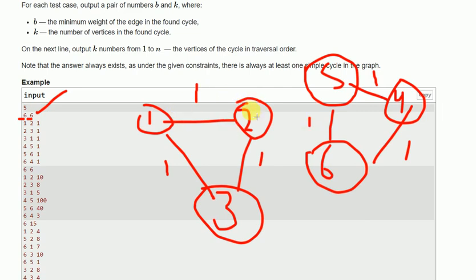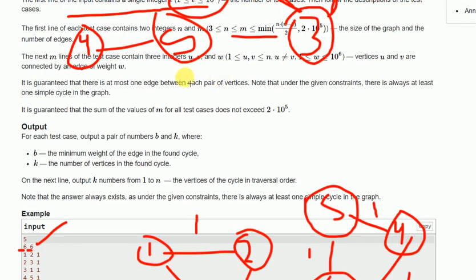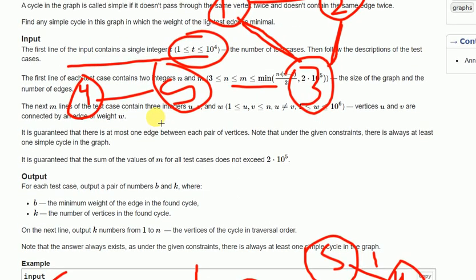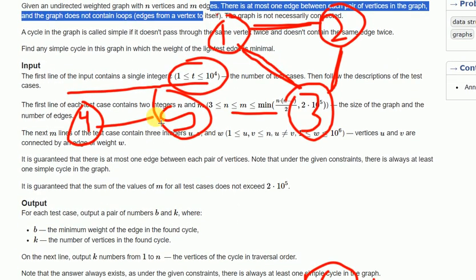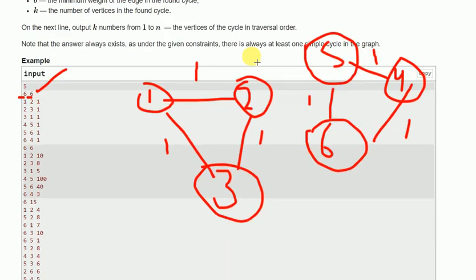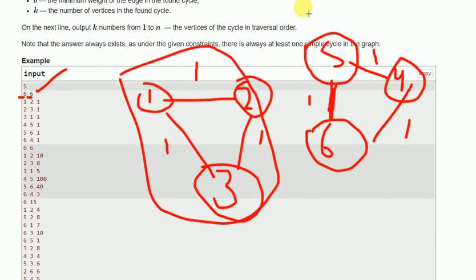So we have to choose a cycle which has the minimum weight. Find a simple cycle in which the weight of the lightest edge is minimum, that is, the cycle which has the minimum edge weight. So in this we can choose this cycle or this cycle.